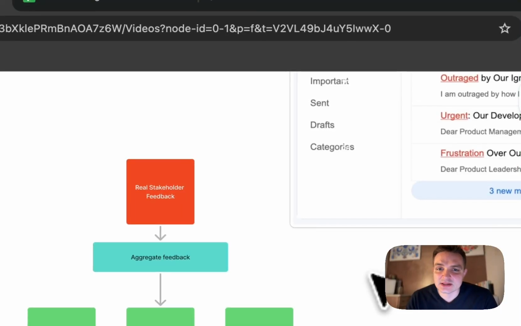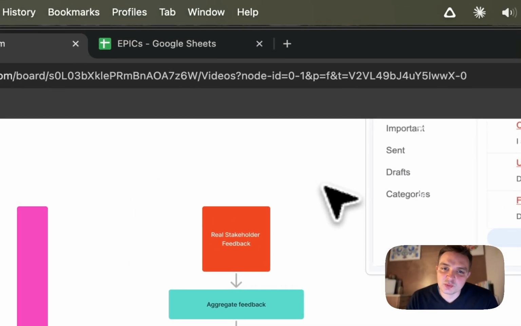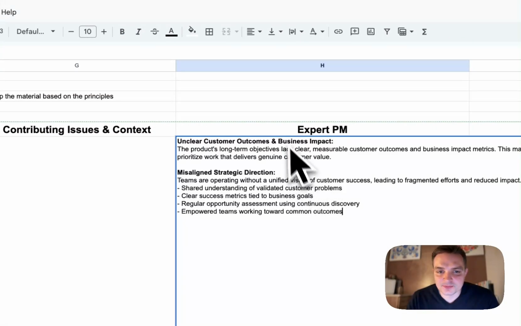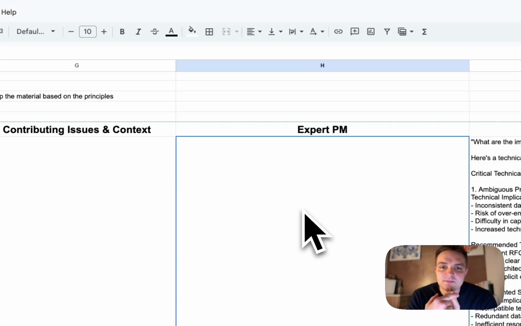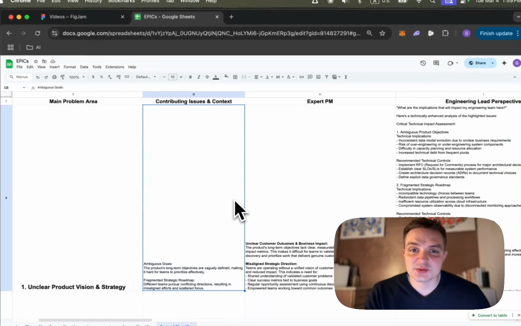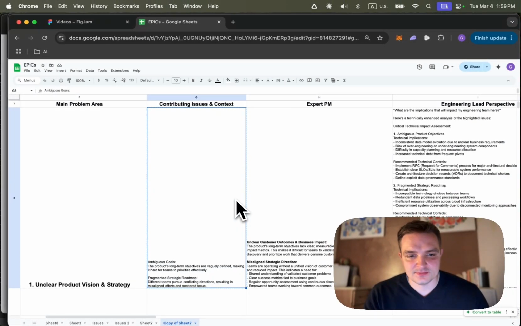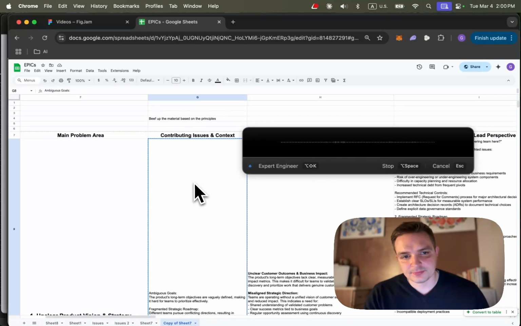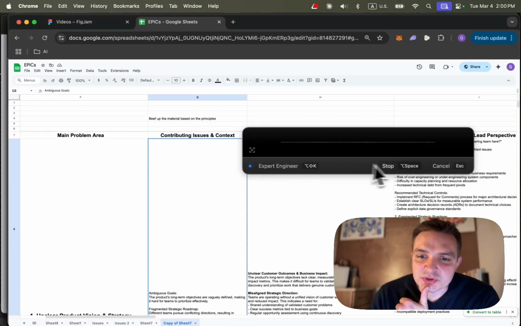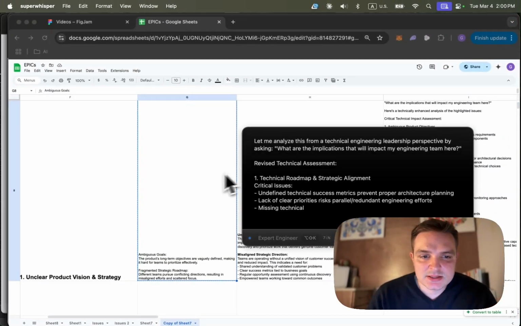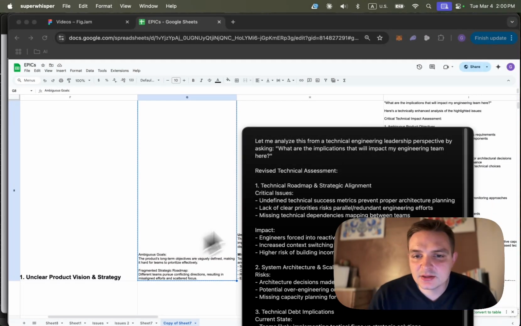What we have to do now is, this is the cool part, we have to unleash our AI product trio on these problems to see how each member of the product trio is going to solve them, and give us an understanding of how it's going to impact their team. So let's see what the expert engineer has to say, our tech lead. Beef up the material based on the principles. What I'm doing here, I'm copying and pasting this specific area that's highlighted, and I'm running it through